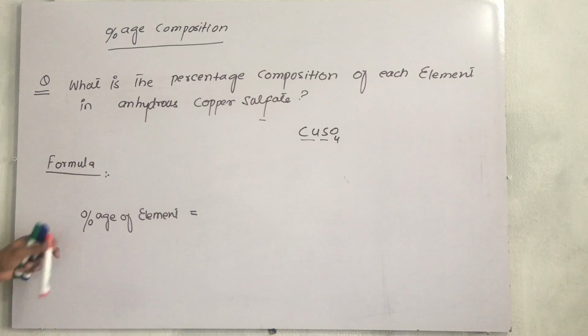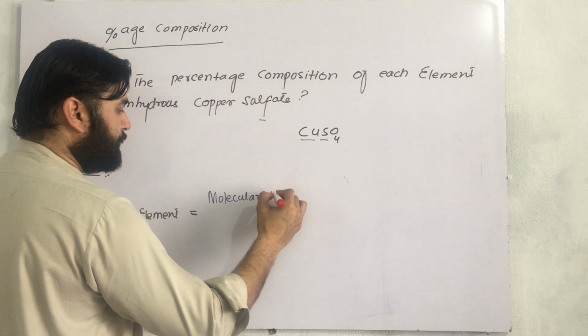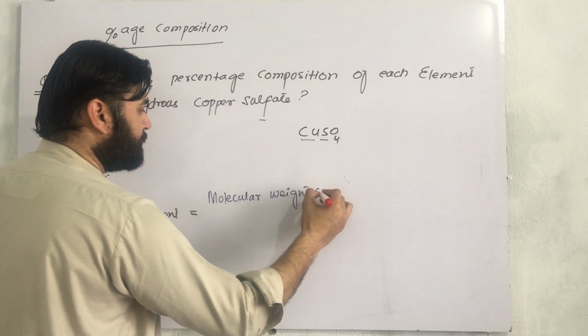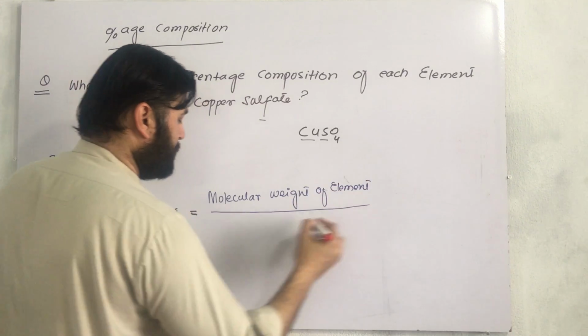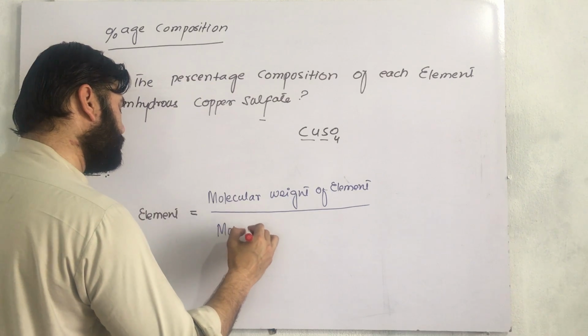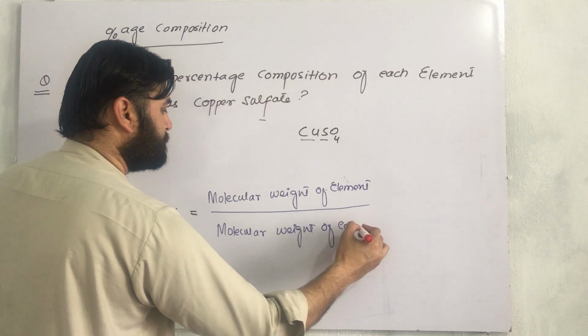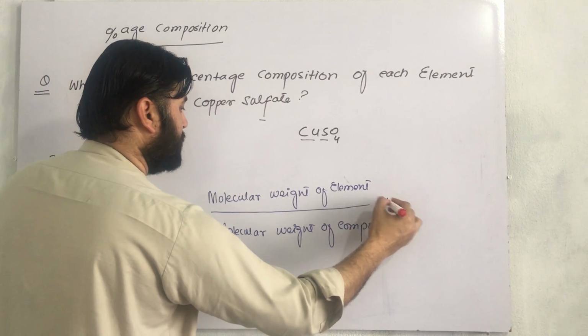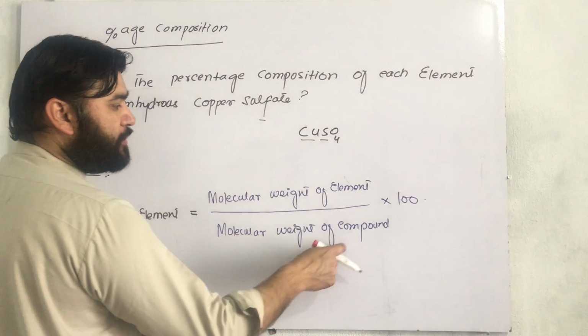Then the molecular weight of the element divided by the molecular weight of the compound into 100. This is the formula.